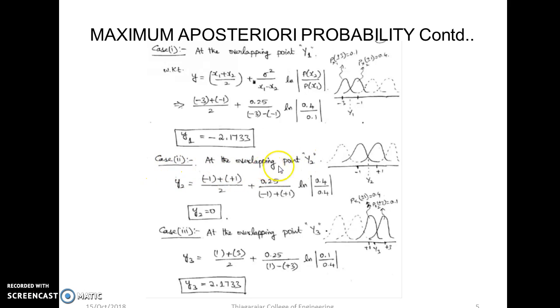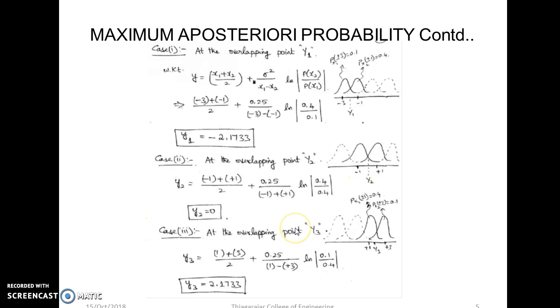Now in case 2, we find the decision region at y2, and obviously these signals are -1 and +1. So we substitute -1 and +1 here, and we can note that for both the probabilities are 0.4. If we substitute in numerator and denominator, this value will become 0, and we get the boundary exactly at 0. So this decision boundary at y2 is equal to 0.